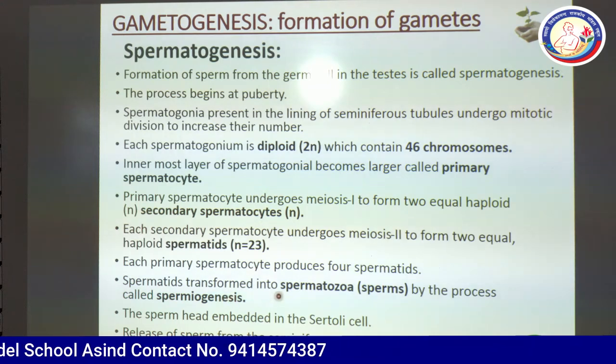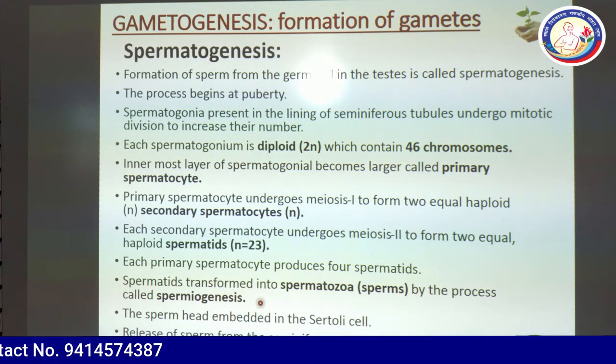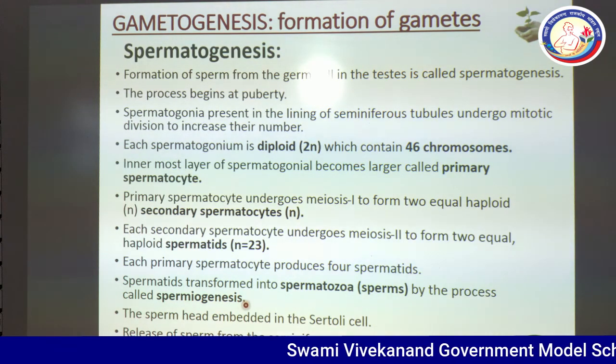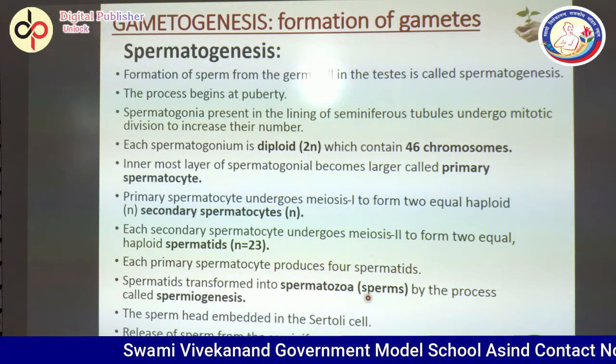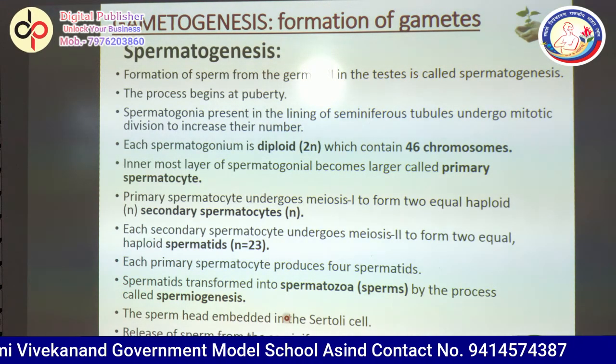Spermatids are transformed into spermatozoa or sperms by the process of spermiogenesis, because in this process they lose the extra cytoplasm and extra cell organelles are removed. After spermiogenesis, spermatozoa become very light, thin and motile in nature.